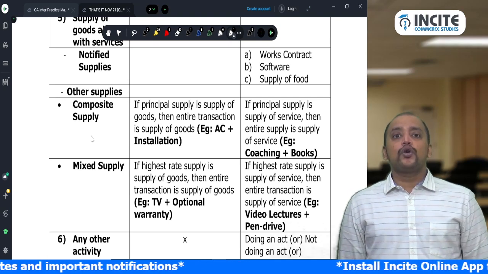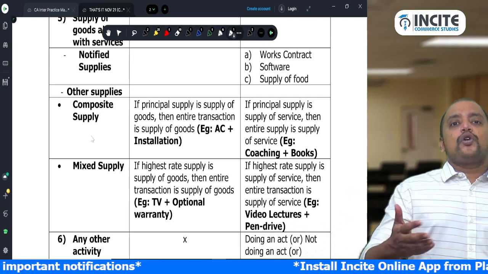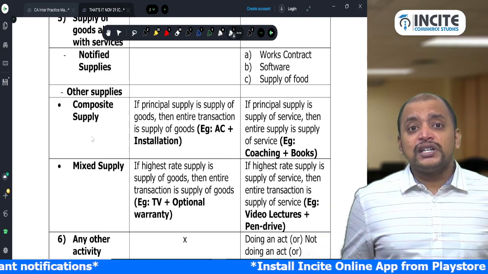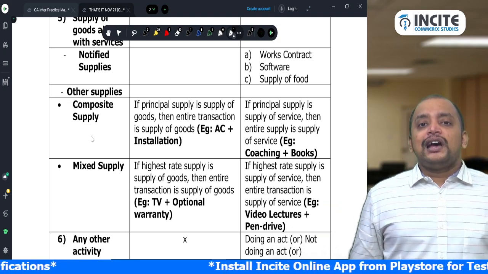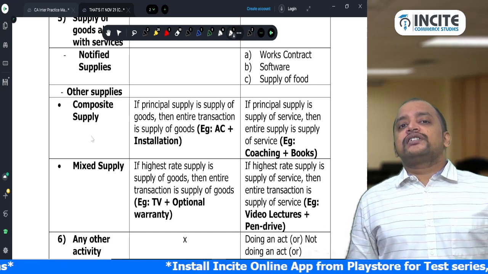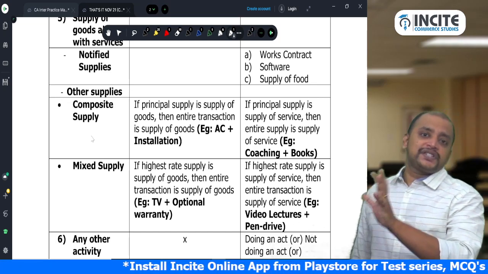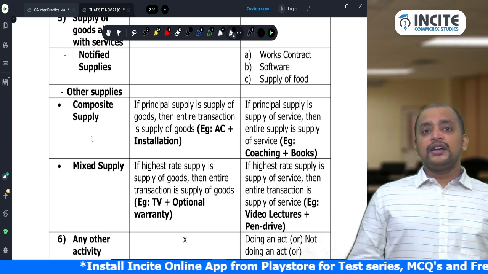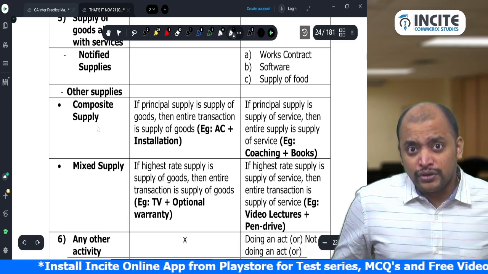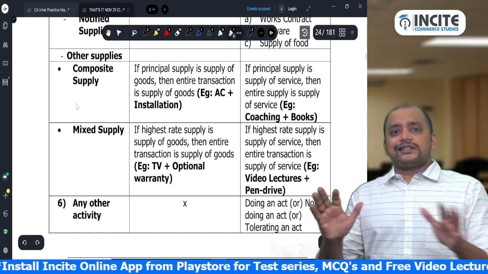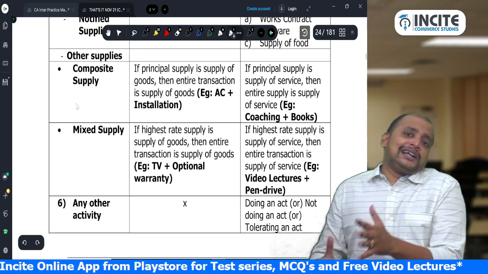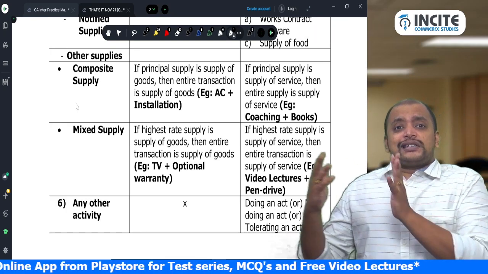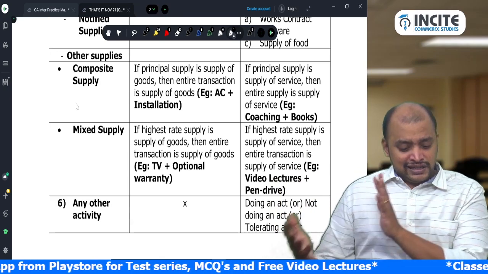For example, coaching and books. CA coaching plus books. So, is it composite supply? Yes. And in that case, what is the principal supply? Coaching. So entirely it will be treated as supply of service. Then mixed supply. Suppose it is a mixed supply, then the highest rate applies. If the highest rate supply is goods, then the entire transaction is goods. If the highest rate supply is service, the entire transaction is service.